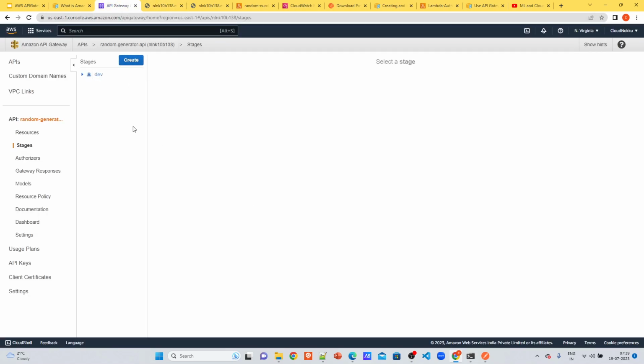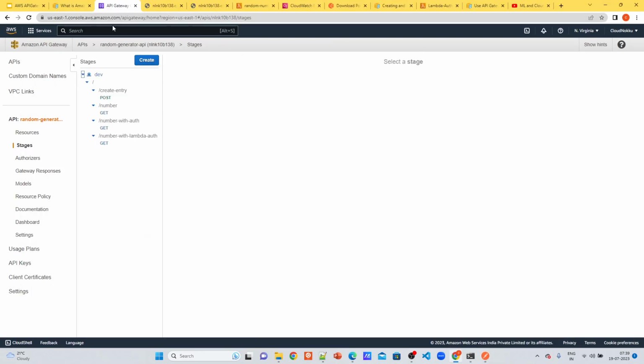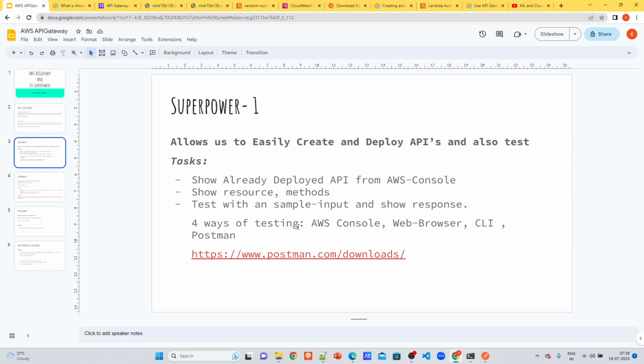Now I will show you a popular API interaction tool, which is Postman. It is basically free. You can download and install it; I'll post the download link in the description.